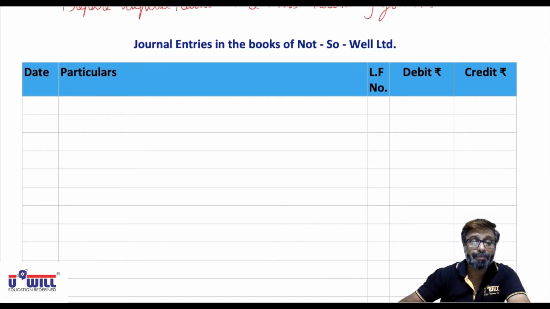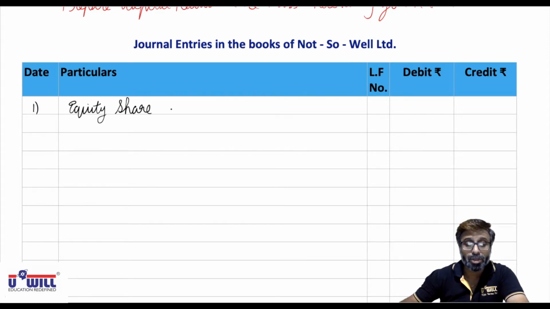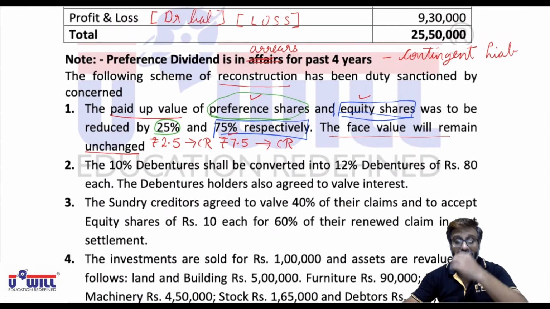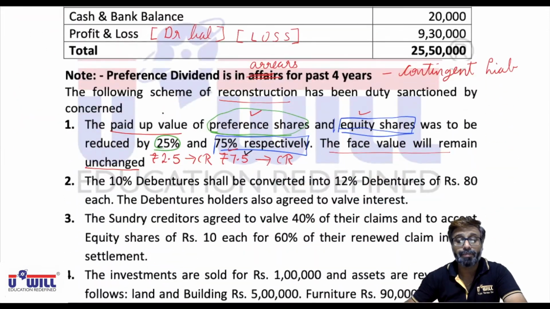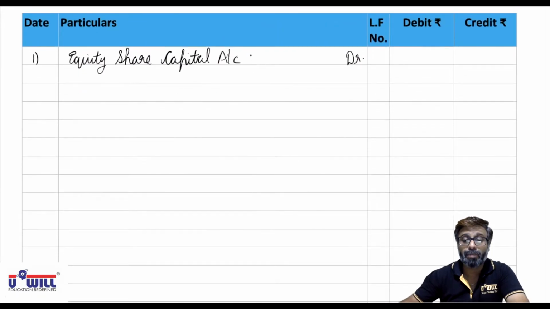Means the entry will be equity share capital account debit. I repeat, no old face value to be shown in bracket because face value is not changed. Directly equity share capital account debit. Now what amount are equity shares sacrificing as we discussed? 7.5. And what are the number of equity shares? 1 lakh. So 1 lakh into 7.5, that is 7,50,000.